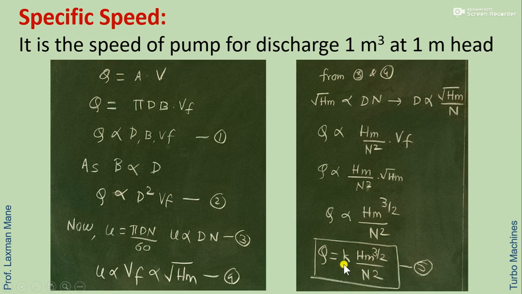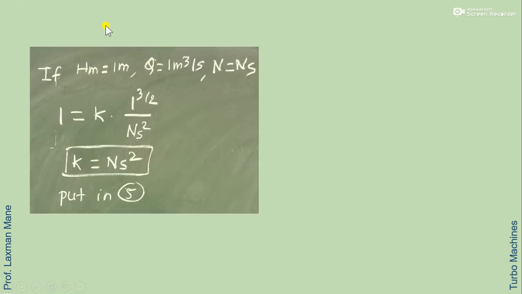Now for K we have a definition: when manometric head is 1 meter and discharge is 1 meter cube per second, then N is equal to Ns. So putting the values in the last equation, 1 is equal to K into 1 raised to 3 by 2 divided by Ns square. Hence we get Ns square is equal to K.